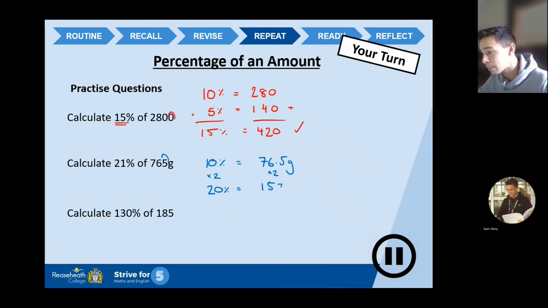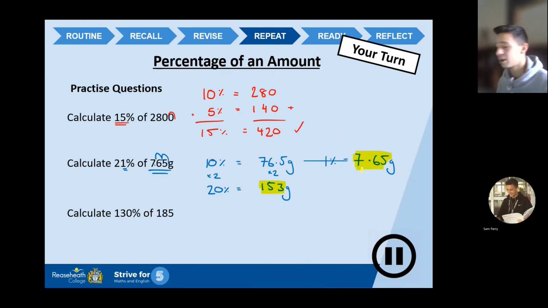153 grams. Now I need to work out my 1% because I've got my 20%, just need that 1%. So I'm going to move the decimal point 2 places across, which gives me 7.65. So 1% equals 7.65 grams. So what I'm going to do now, highlight the values that I want. So 153 I want, the 7.65 I want, I'm going to add them together. 153 add 7.65 gives me a grand total of, quite a nice number this, 160.65 grams.